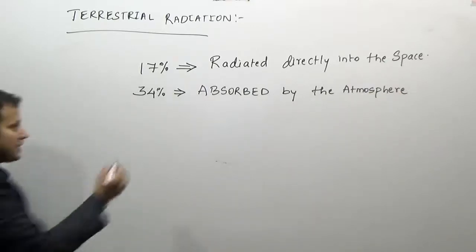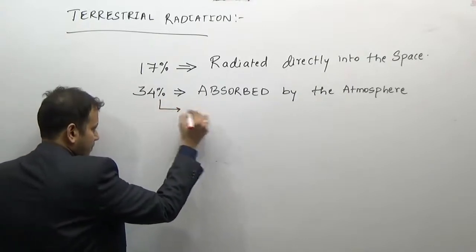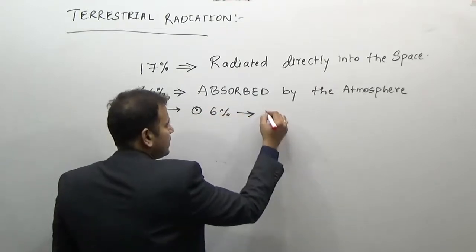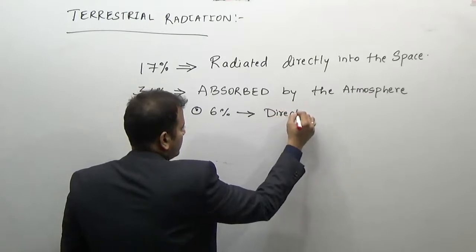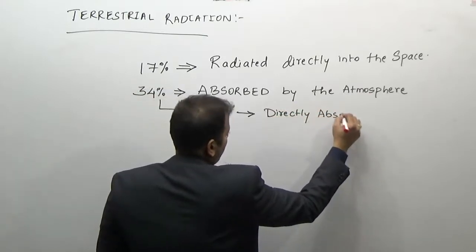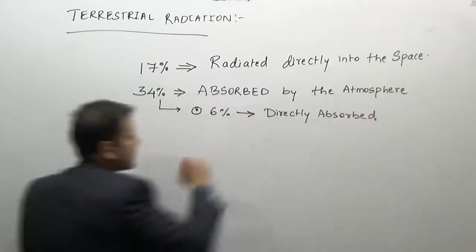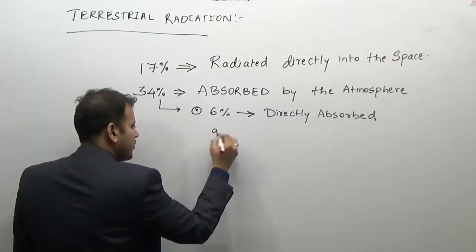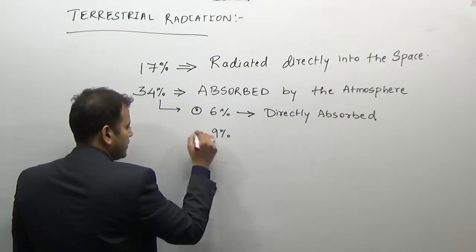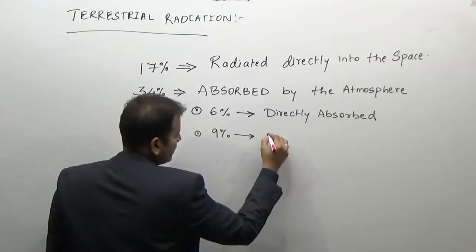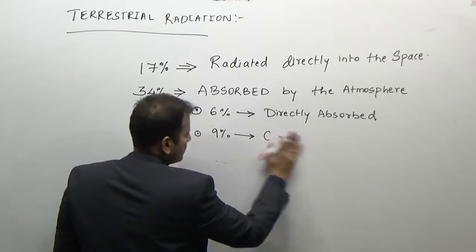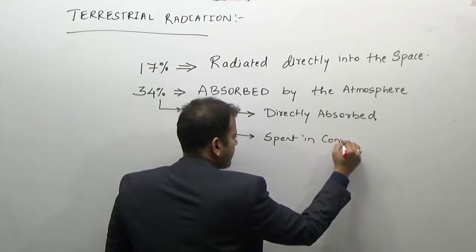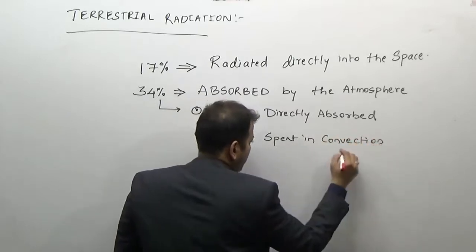Out of this 34%, 6% is directly absorbed by the atmosphere, 9% of energy is spent in convection and turbulence.